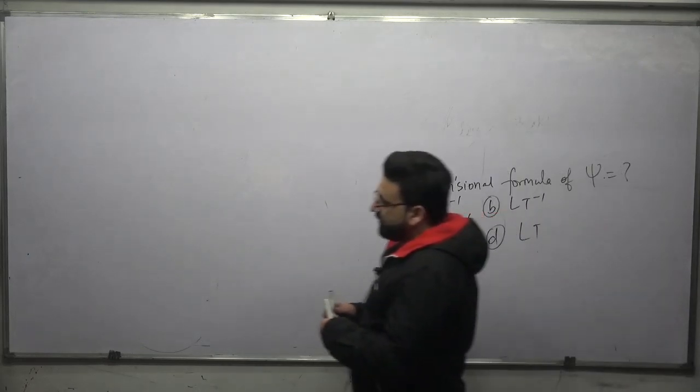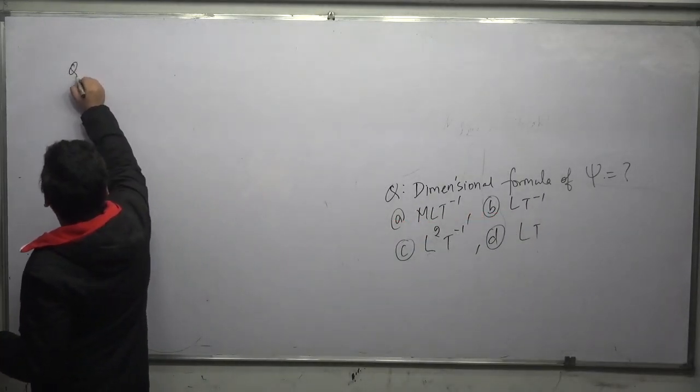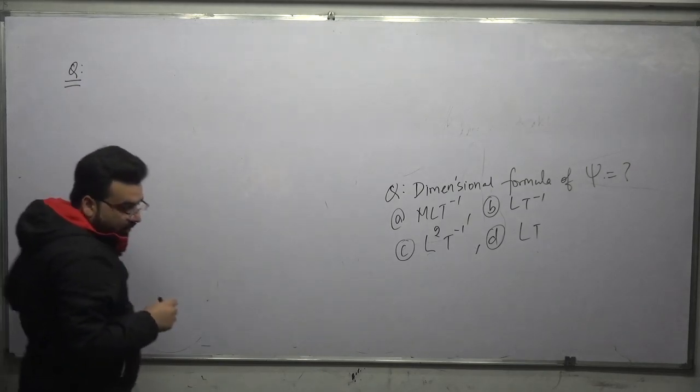Okay, waiting for answer. One more question is there.